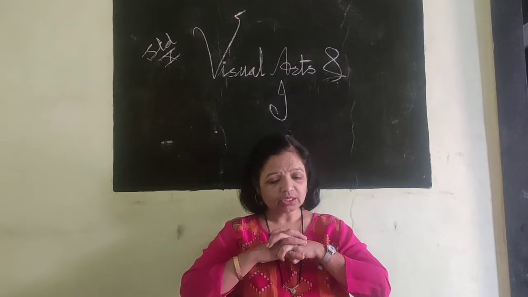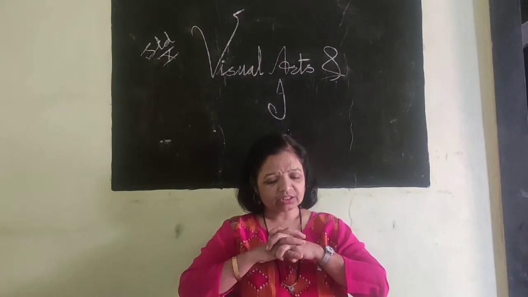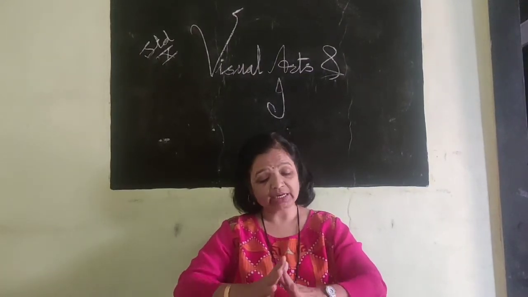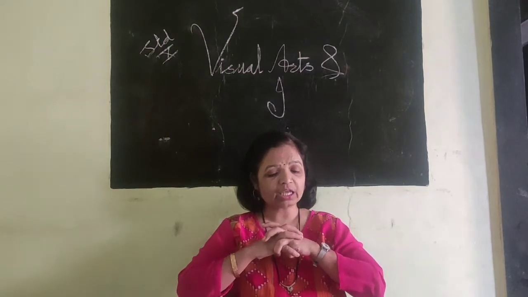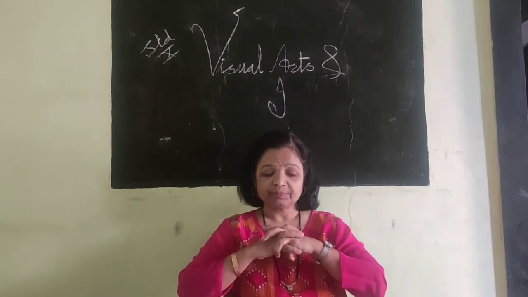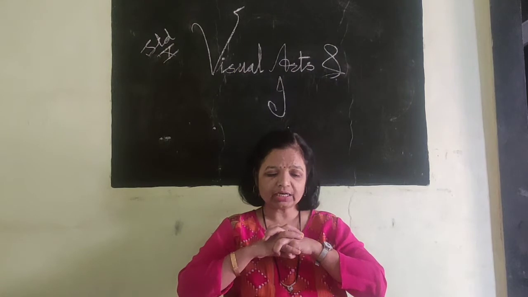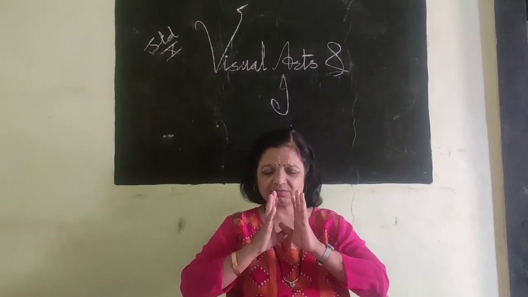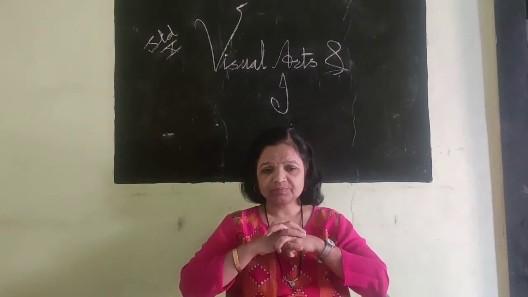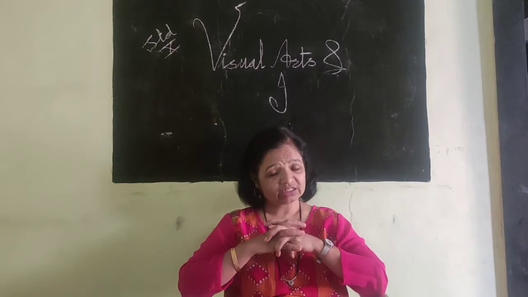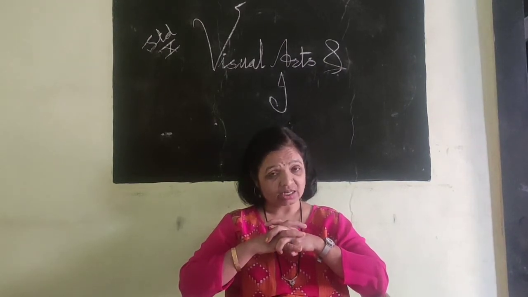Okay, let's have some fun here. One simple activity is given. Write the first letter of your name. See if you can create a picture of an animal, bird or an object using it. So what is the first letter of your name? For example, my first letter is U, for Urmila.